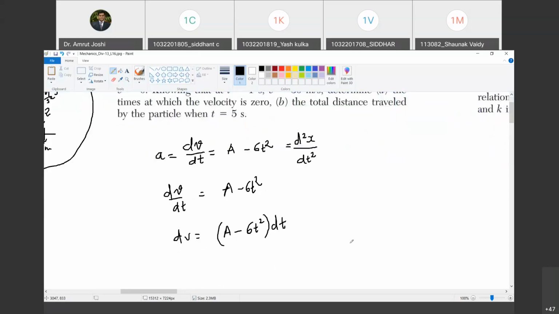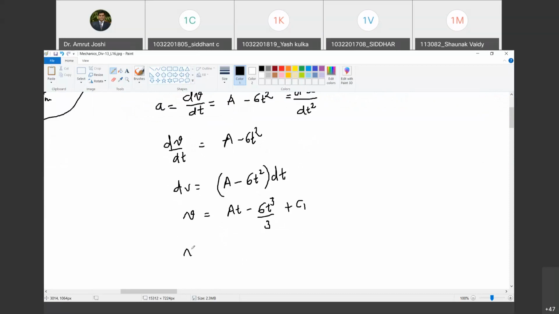Now let us first integrate this. If I integrate both the sides, what do I get? V is equal to At minus 6t cube by 3 plus constant of integration C1. Do you agree with me? Yes, sir. So now how do I write this? V is equal to At minus 2t cube plus C1. Happy?